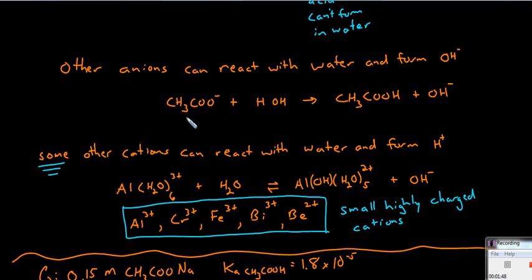As an example, acetate. This can combine with the relatively positive hydrogen on water, and when doing so, can form acetic acid and also leave some hydroxide. We generally say that anions create basic solutions when they're creating these hydroxides. Now, some other cations can react with water and form protons.